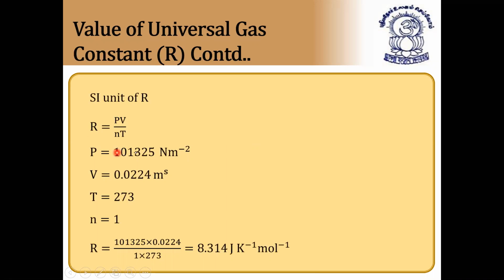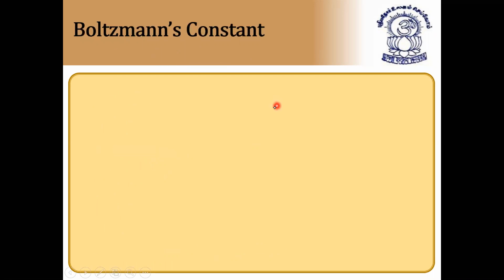The SI unit of R is Newton per meter square. It is when pressure is 101.325 pascals or Newton per meter square, volume is 0.0224, T is equal to 273 and n is equal to 1. Its value is 8.314. It's very simple by substituting these values. How we got these values also, we have shown.